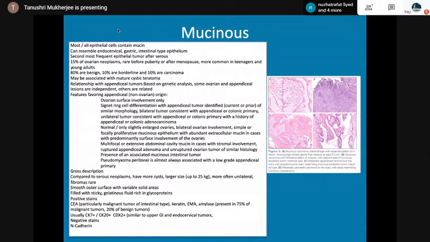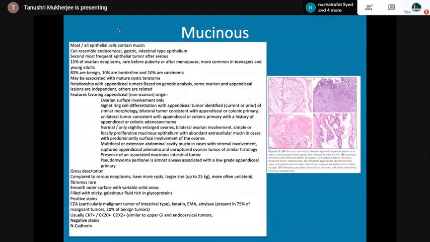Features favoring appendiceal or a non-ovarian origin will be ovarian surface involvement only, signet ring differentiation, normal or only slightly enlarged ovaries. Pseudomyxoma peritonei is almost always associated with a low-grade appendiceal primary.